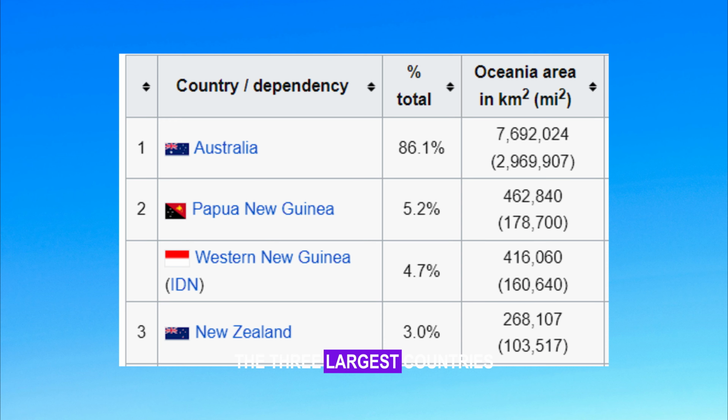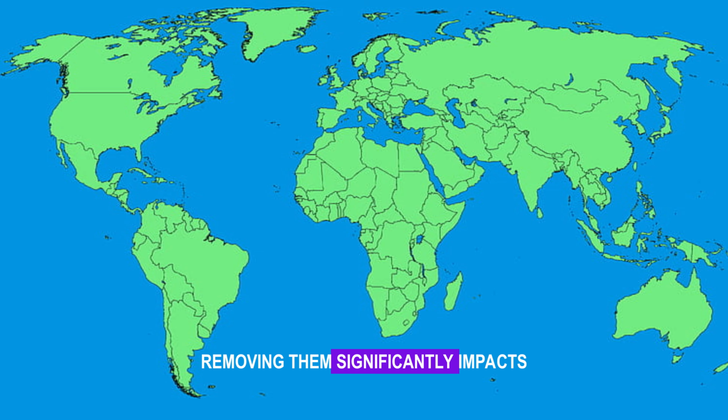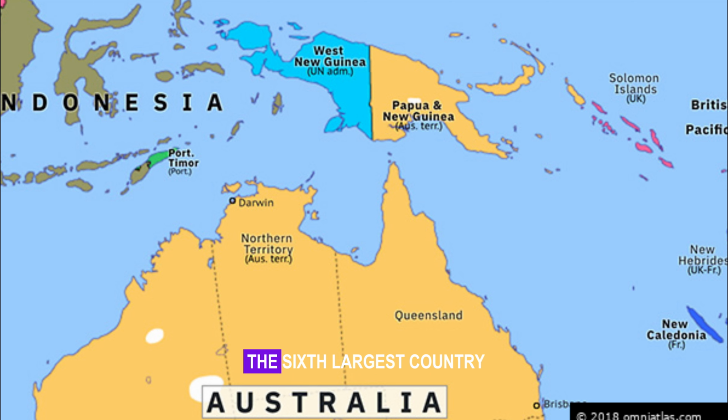The 3 largest countries are Australia, Papua New Guinea, and New Zealand. These countries cover an area of 7.7 million km2, 460,000 km2, and 270,000 km2 respectively. Removing them significantly impacts our map, especially Australia, which stands out as the 6th largest country on Earth. Without it, the map looks incomplete.